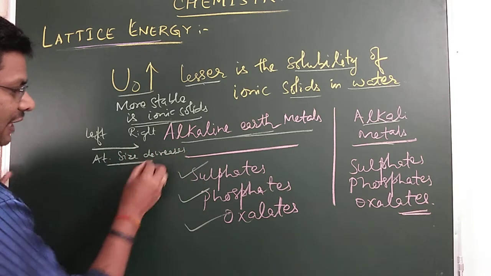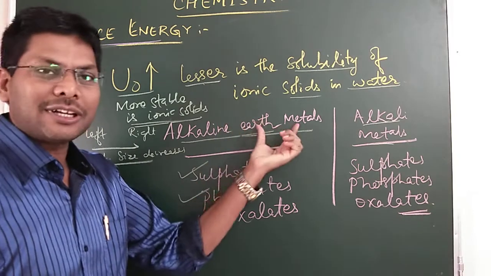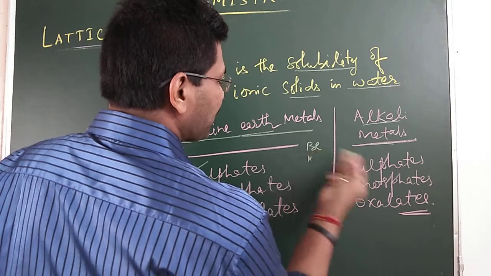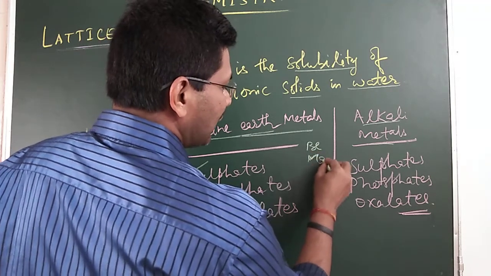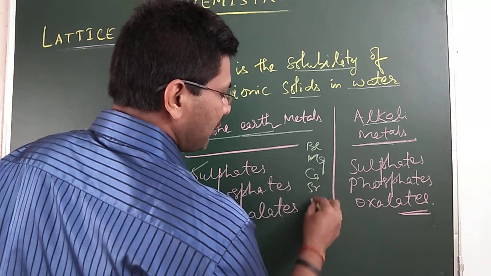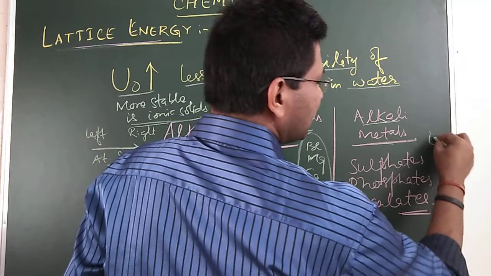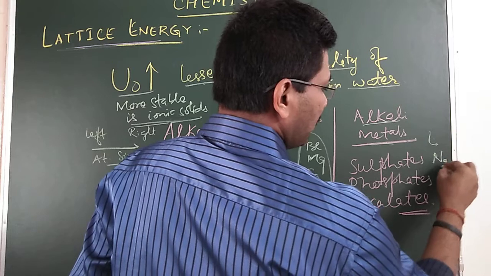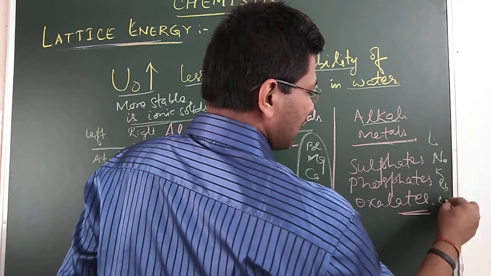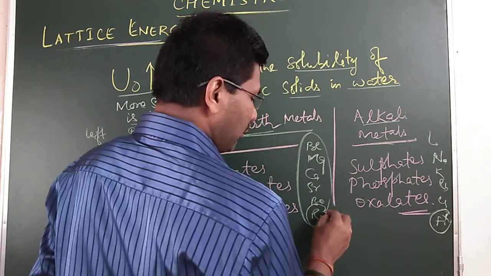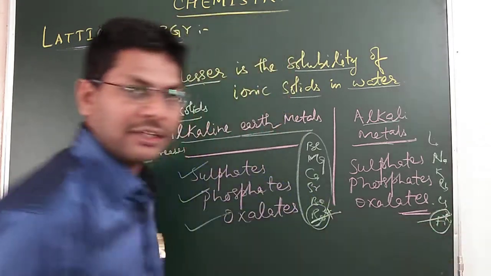Atomic size decreases, therefore the alkaline earth metals like beryllium, magnesium, calcium, strontium, barium, radium have a smaller size as compared to lithium, sodium, potassium, rubidium, cesium. We are not discussing francium, francium being radioactive. Radium also we will not take because they are radioactive in nature.